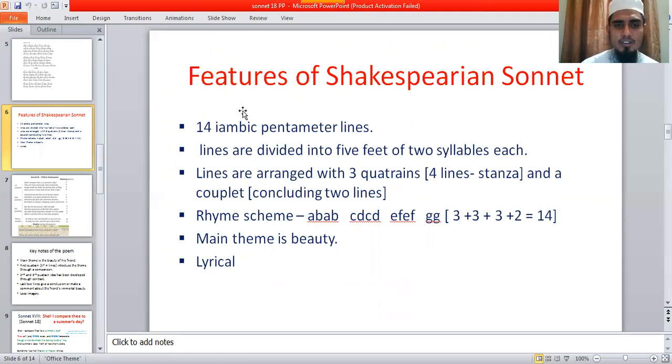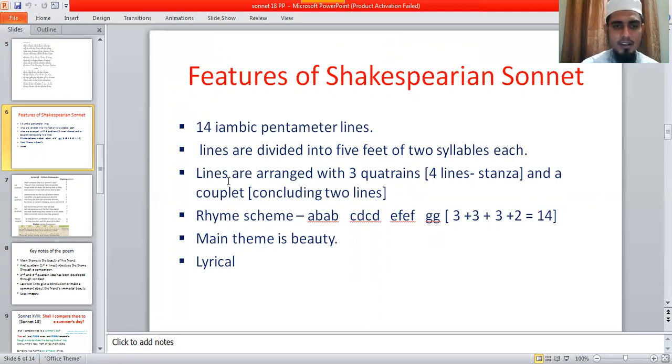Mainly, Shakespearean sonnets are written in 14 iambic pentameter lines. Another characteristic is that the lines are divided into five feet, and every foot has two syllables.